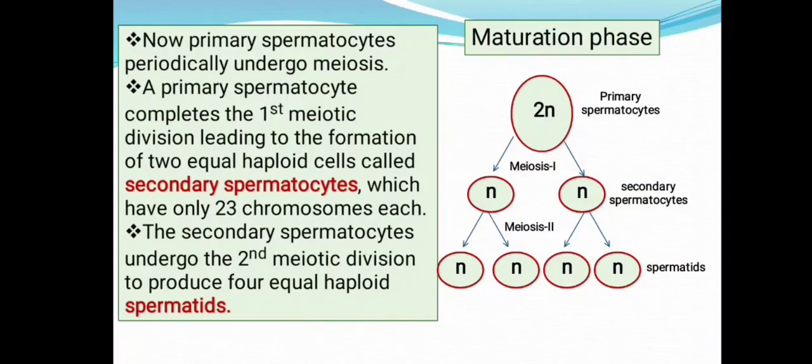So the number of chromosomes present in the secondary spermatocytes is retained in the daughter cells formed after the second meiotic division, that is the spermatids. The resultant daughter cells consist of a haploid set of chromosomes. This is the maturation phase.